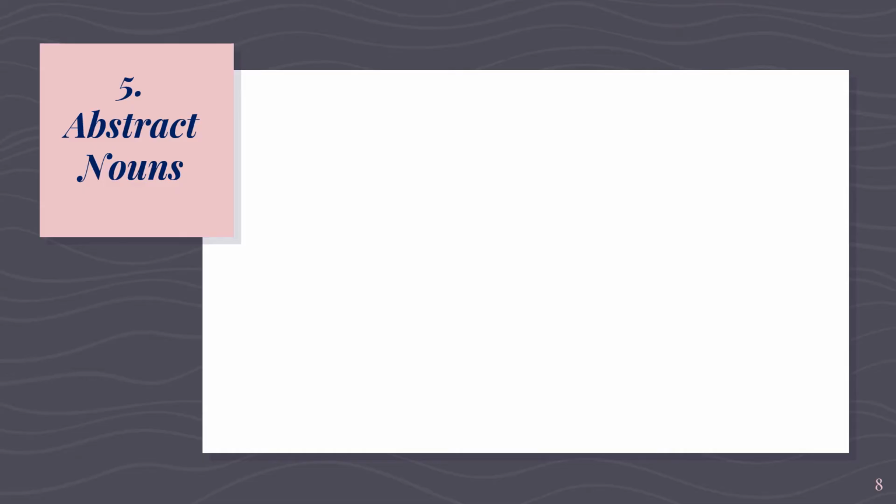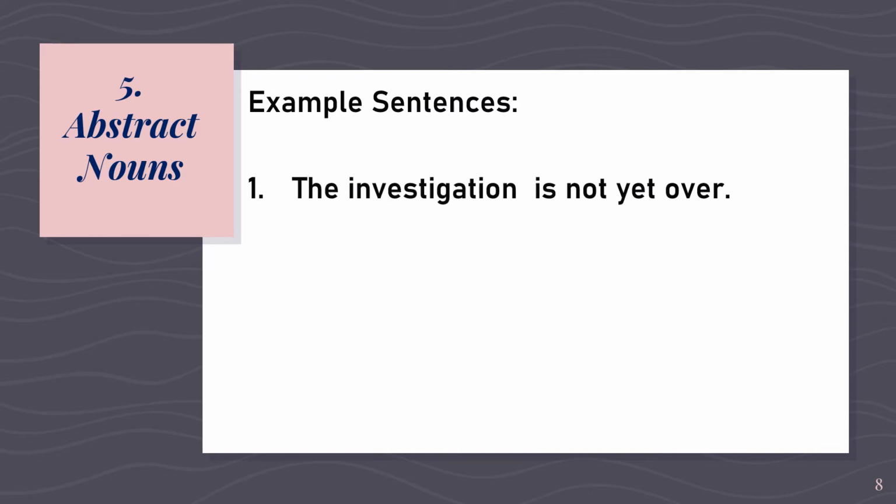Now it's time for us to use abstract nouns in sentences. The first one is, the investigation is not yet over. What do you think is the abstract noun in the sentence? Good job! It's investigation.